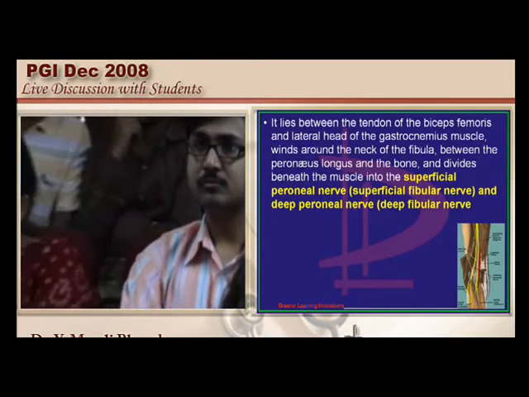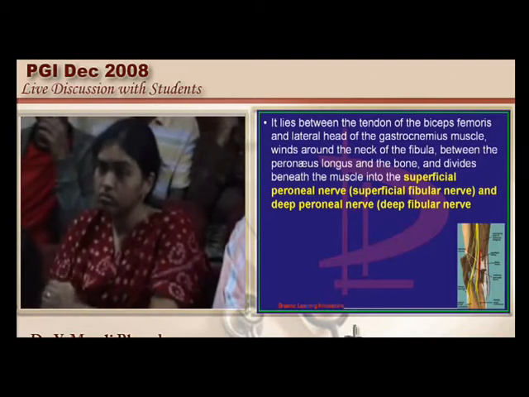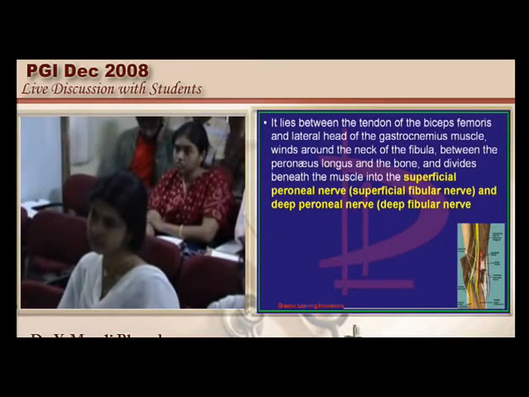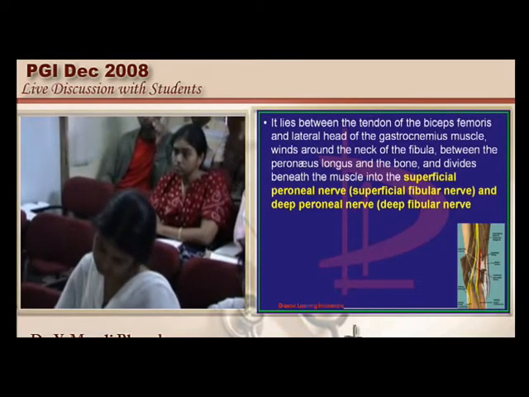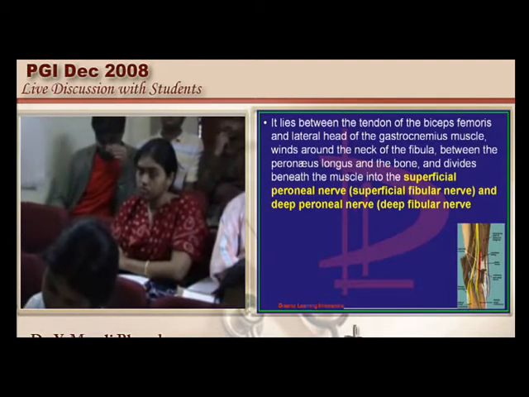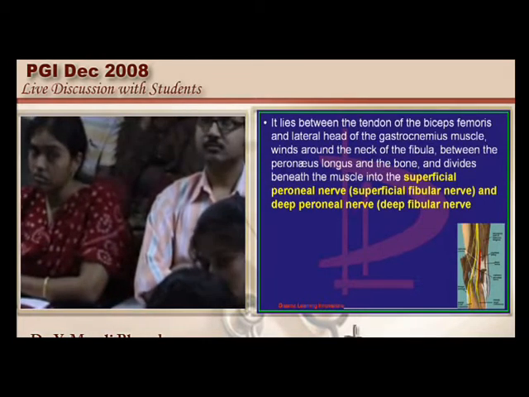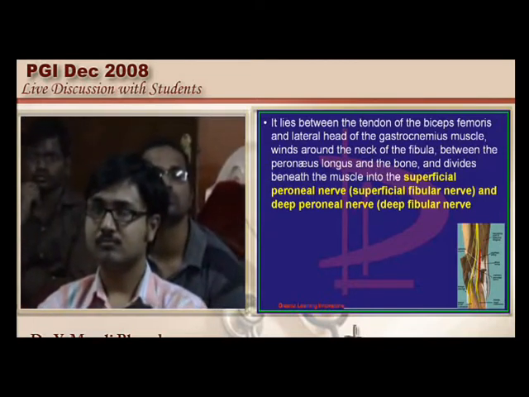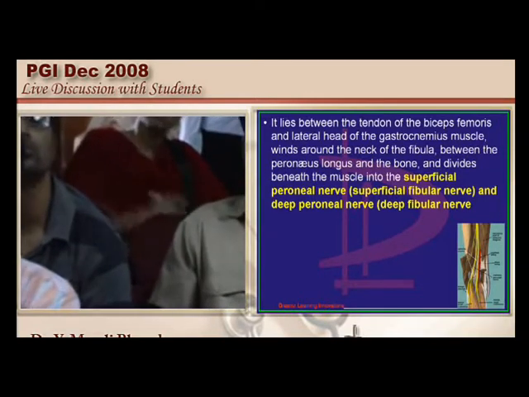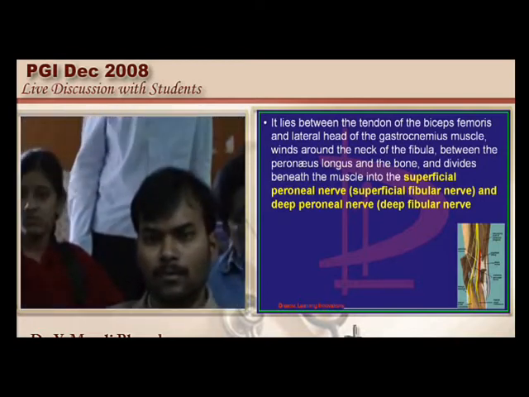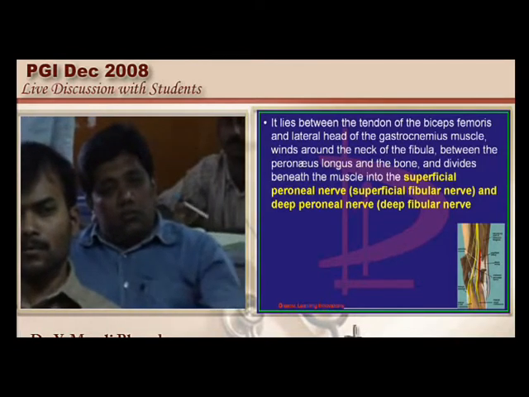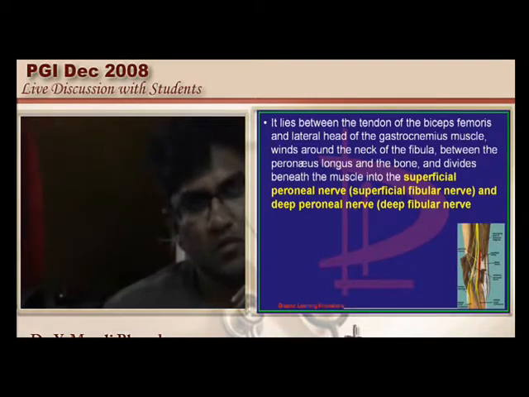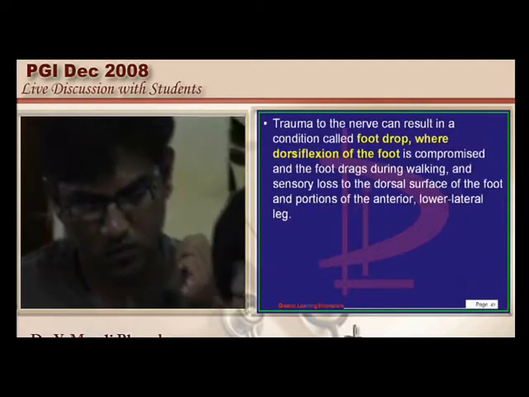very much, and it is a dorsiflexion of the foot which becomes compromised whenever there is any trauma to this nerve, and there is a sensory loss along the dorsum surface, not the plantar surface of the foot, and the portions of the anterior and lower lateral leg. Lateral leg is in turn divided into upper lateral and lower lateral part of the leg cutaneous innervation. So lower lateral leg cutaneous innervation is also by the peroneal nerve, which also becomes disturbed if there is any peroneal nerve injury, is what needs to be remembered.